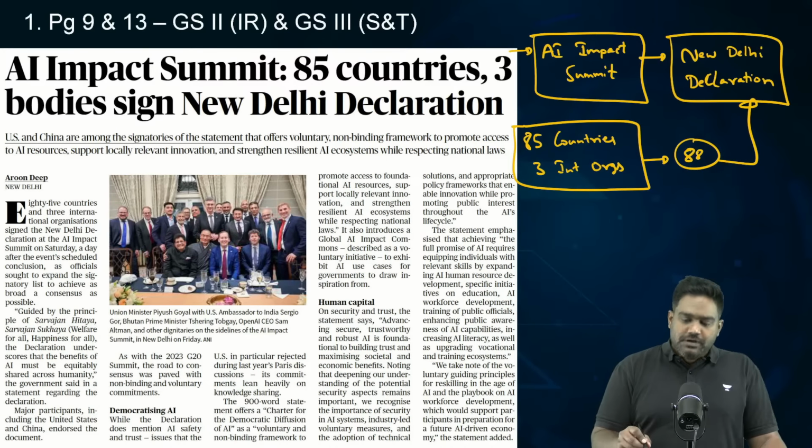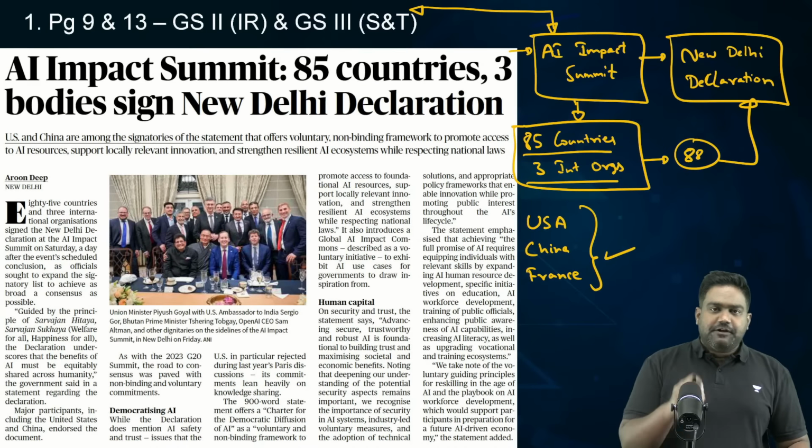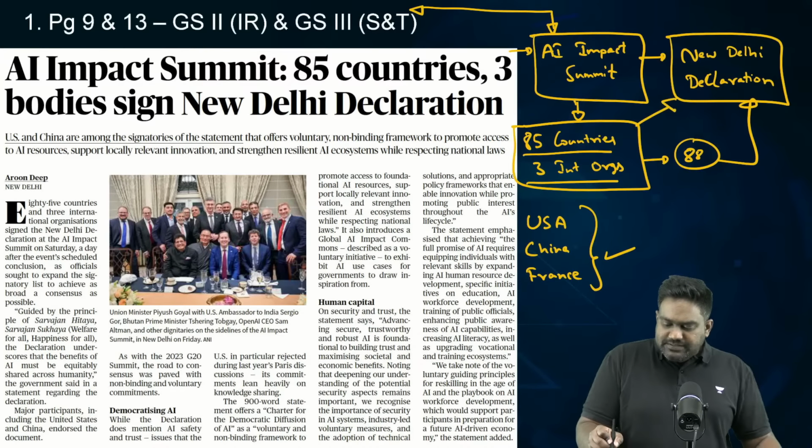A few years ago in 2023, when India hosted the G20 summit, even then India had managed to convince all the participants, and we brought out a joint statement, the New Delhi Declaration of the G20, which highlighted India's role in bringing the divided world together at a time when US and Russia were not talking to each other, at a time when US and China were hostile to each other. India managed to bring out a joint statement and a declaration with regard to the 2023 G20 summit. Something similar has been achieved by India at the AI Impact Summit as well by convincing 88 major participants, 85 countries and 3 international organizations, to sign the New Delhi Declaration.